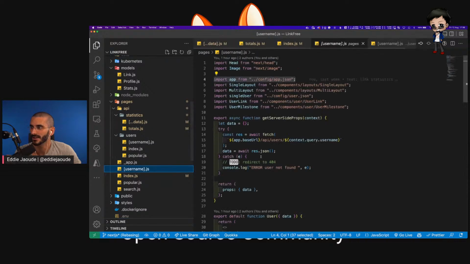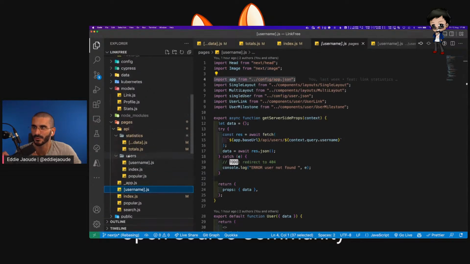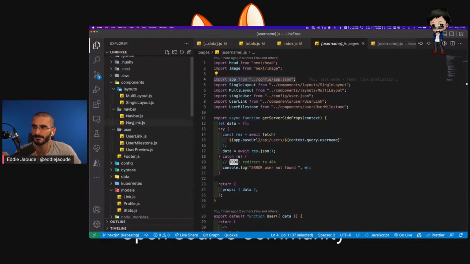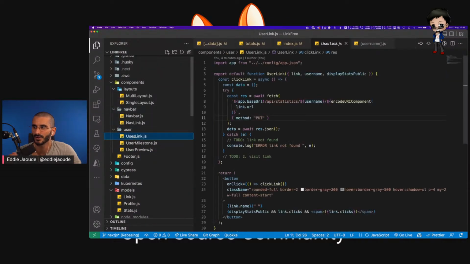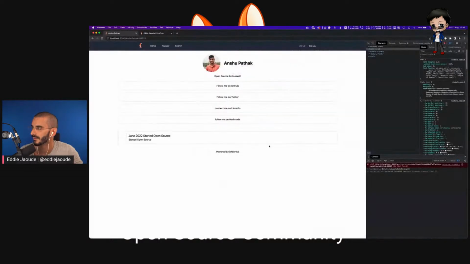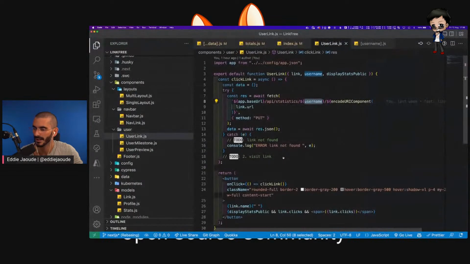from this page. So let's see, we do it actually from that page, but we do it on the actual component, I think. Not navigation, not layout, user links. So let me see. Yes, so when that link gets clicked on, we send this, but username is failing. And I know I broke it earlier with a typo, but I thought I would have fixed it. And it's working from my profile. So interestingly enough, what is the error? So the put error, and there's nothing in the console log.